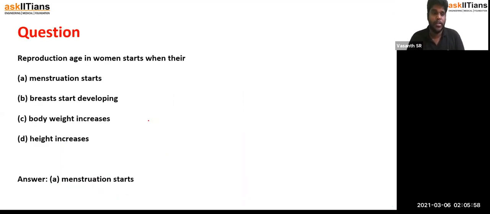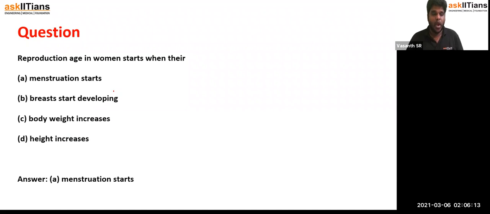So let's quickly look into some of the questions. Reproduction age in women starts when their menstruation starts, breasts start developing, body weight increases, height increases.